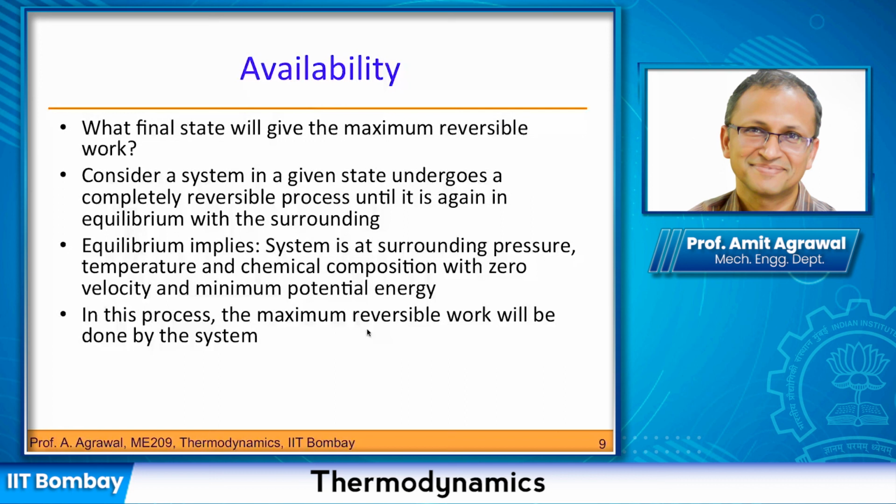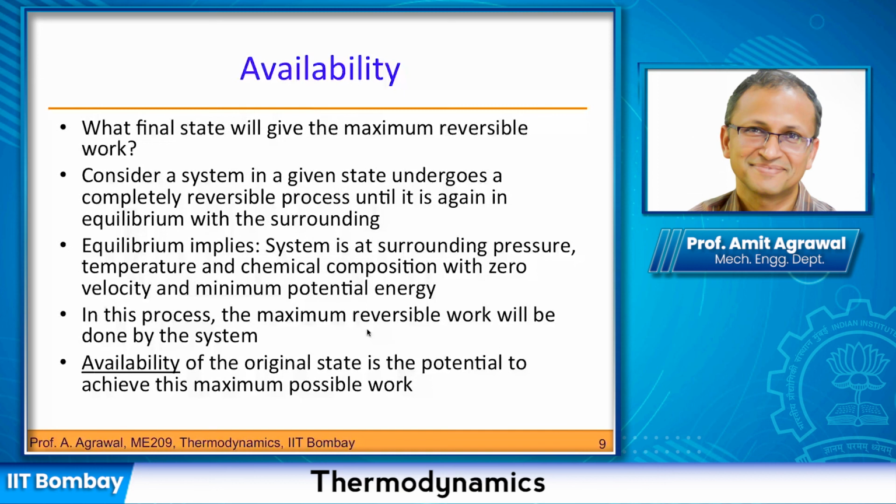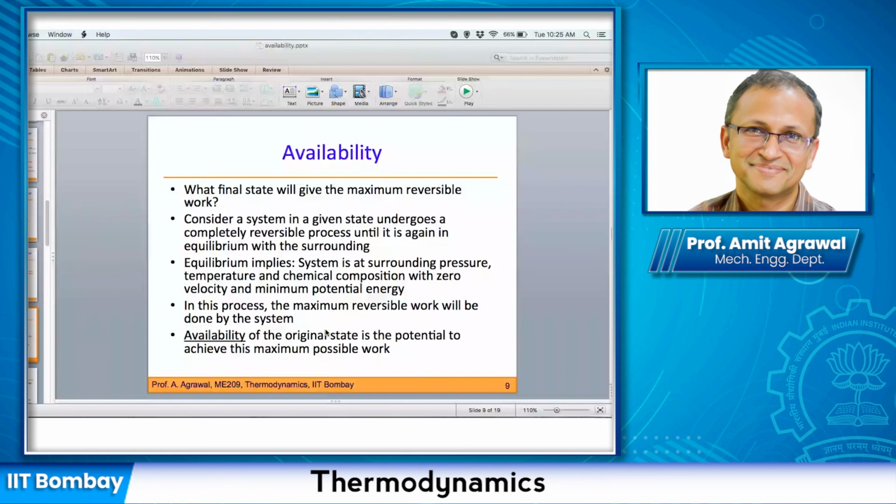So then the maximum reversible work will be done by the system. And we define availability as the potential to achieve this maximum possible work. I think this is where we will leave it for today. We have seen what we mean by maximum work, the maximum energy which is available.